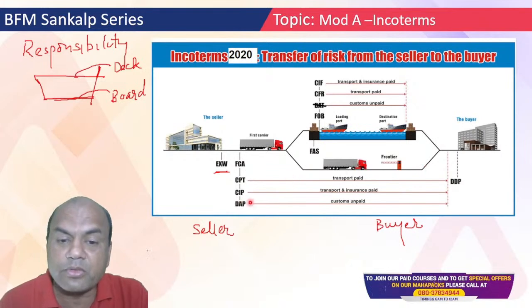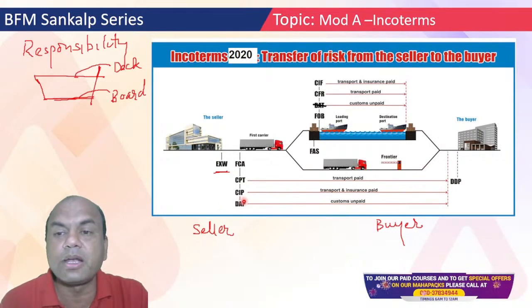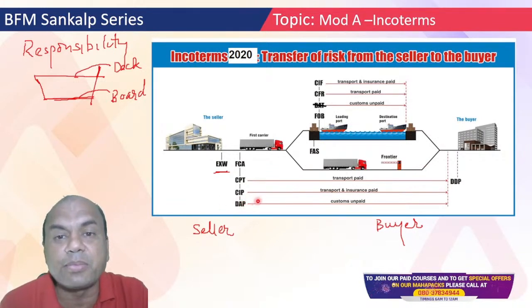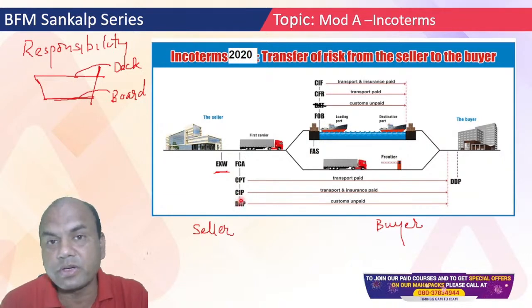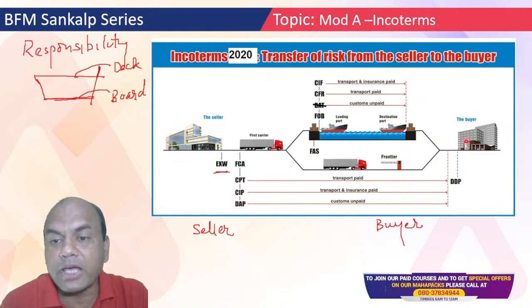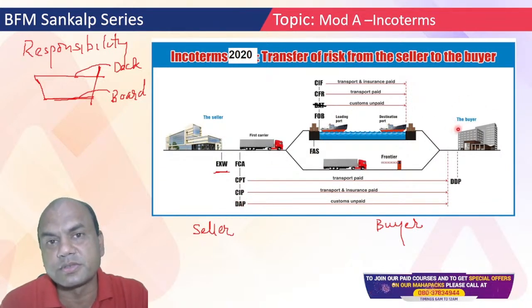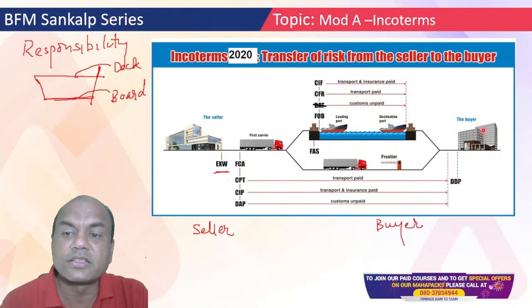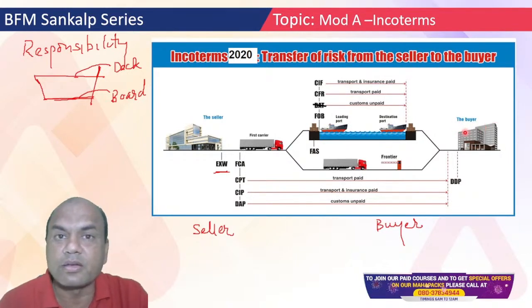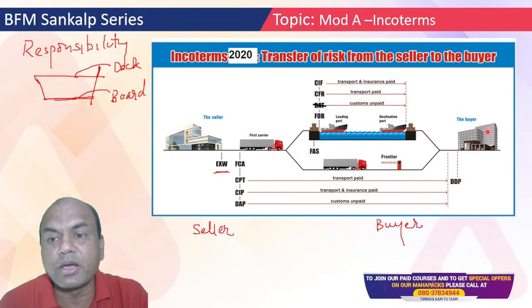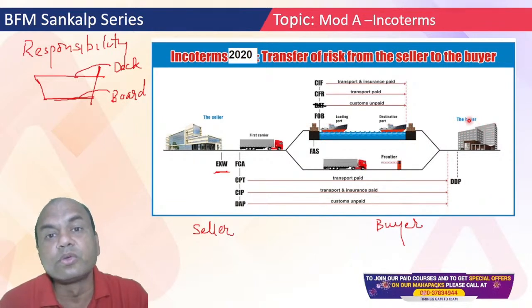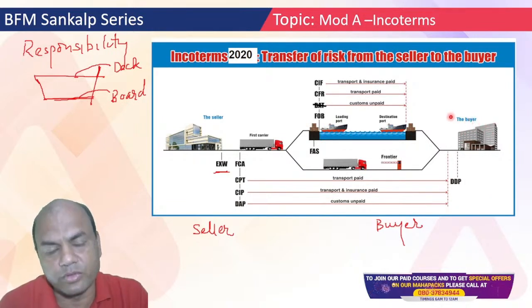What do you mean by this Incoterm DAP? DAP means delivery at place. Delivery at place means wherever the buyer says, there the seller will have to send the goods. If the buyer says, I have a godown in Chennai, my office is in Mumbai, you send the goods to the Chennai godown.